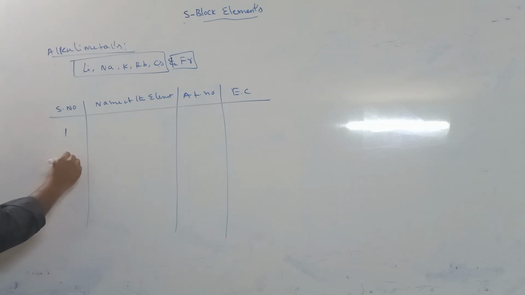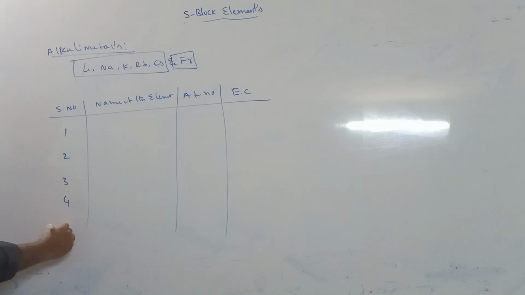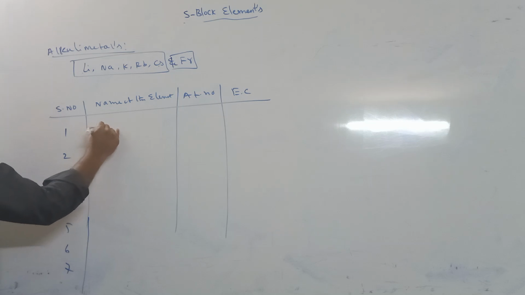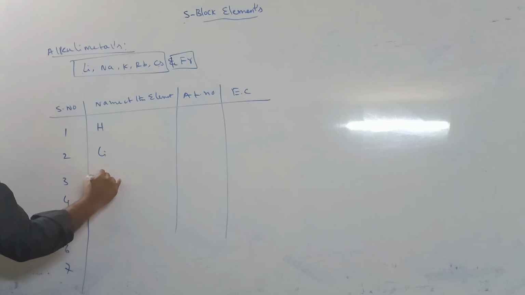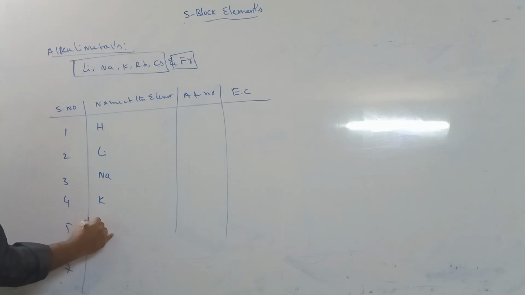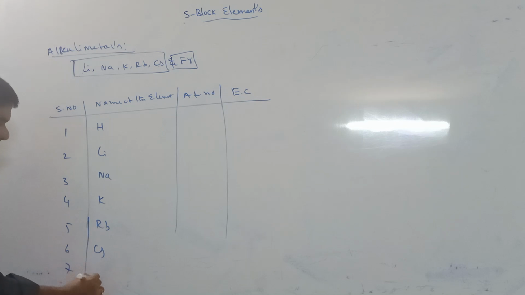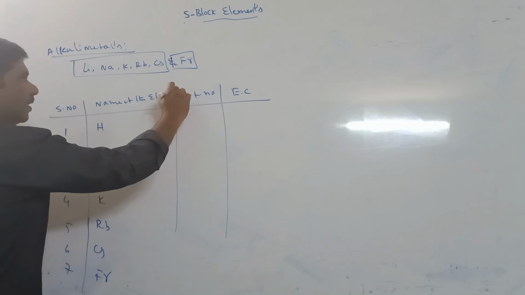So here, 1, 2, 3, 4, 5, 6, 7, total 1A group: hydrogen, lithium, sodium, potassium, rubidium, cesium, francium.